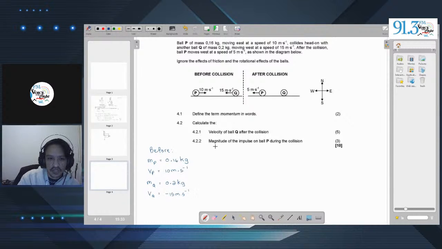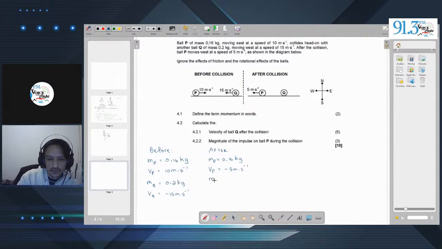Okay. Now we look at after. The mass of P remains the same. So I know this seems tedious, but trust me, if you are systematic about the way you lay out your information, it will help when you have to do the calculations. And then the velocity of P after the collision is 5 meters per second to the left, so negative.